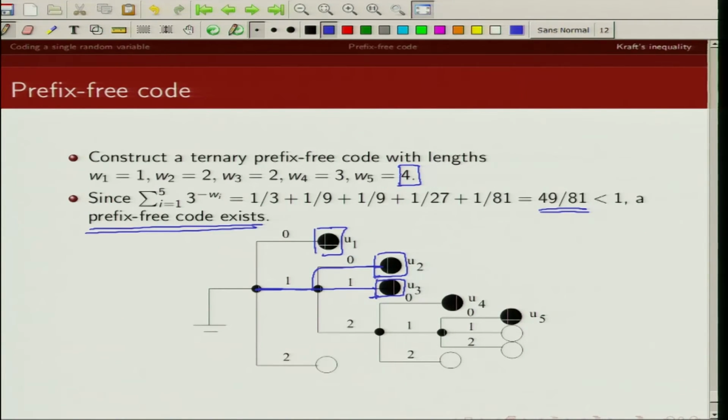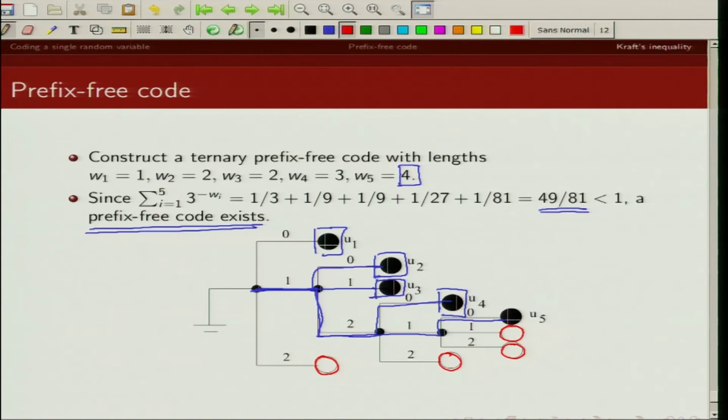So these are my two code words, and similarly you can see this is 1, 2, 3, and then beyond this point the leaves have been pruned, and I have one code word of length 4, which is basically 1, 2, 3 and 4. The ones which I have shown by empty circles are unused leaves.